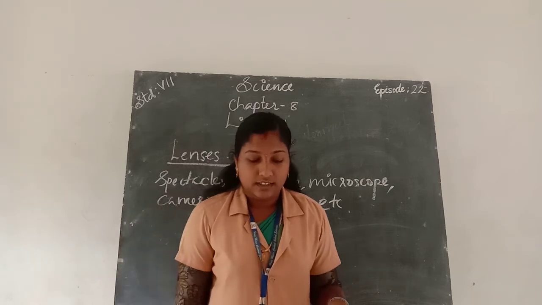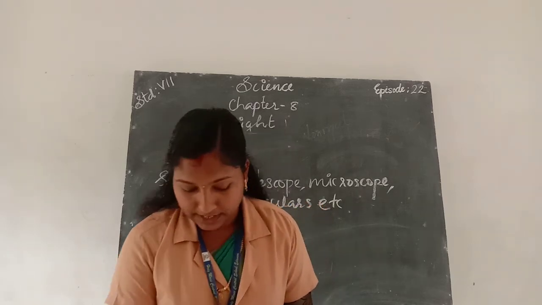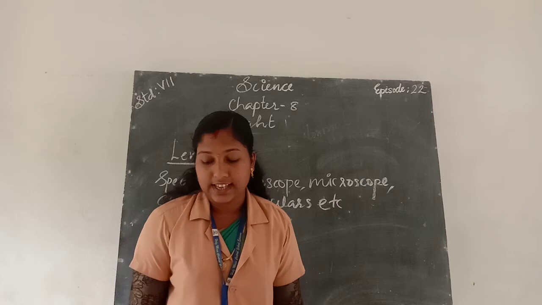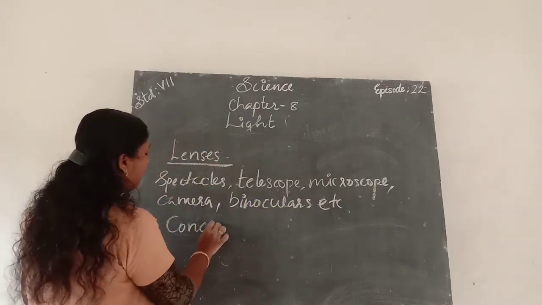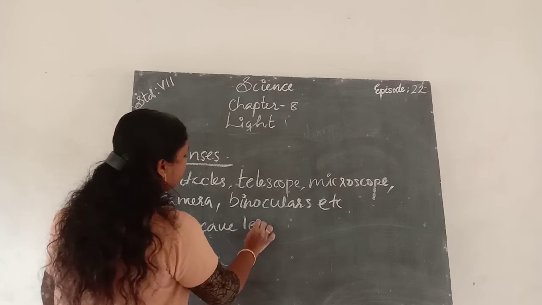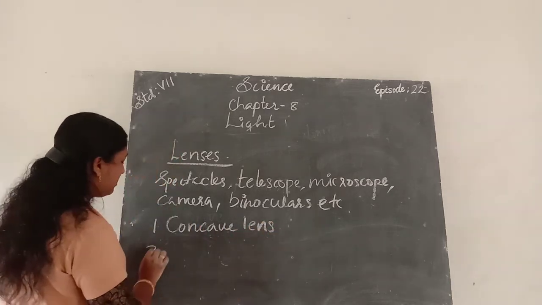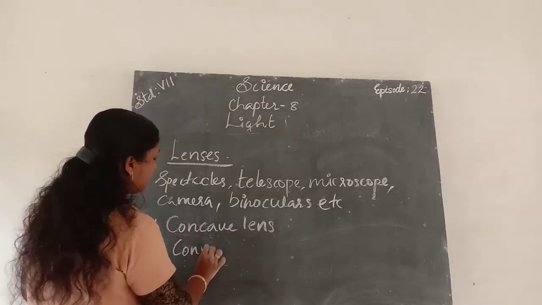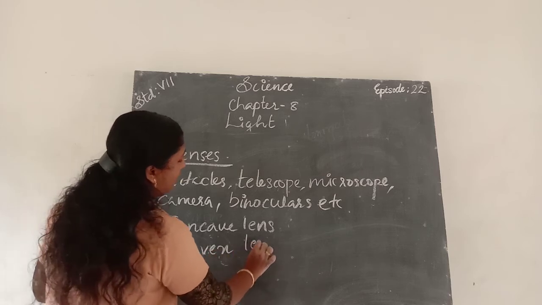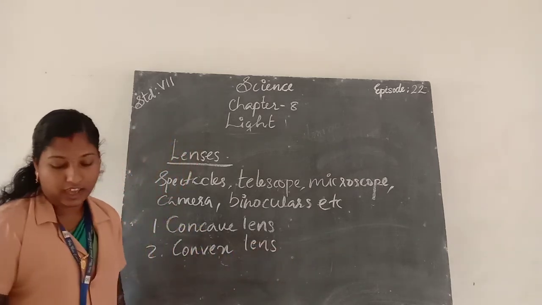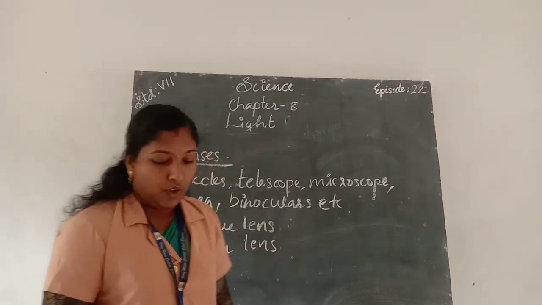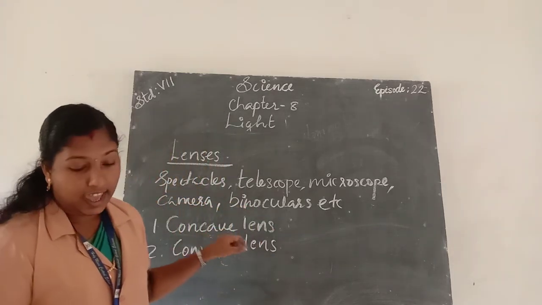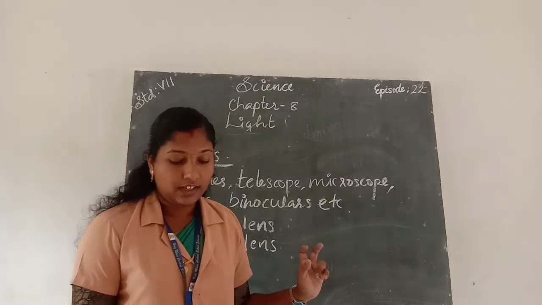Okay. Then there are two types of lenses: concave lens and convex lens. First, the concave lens.